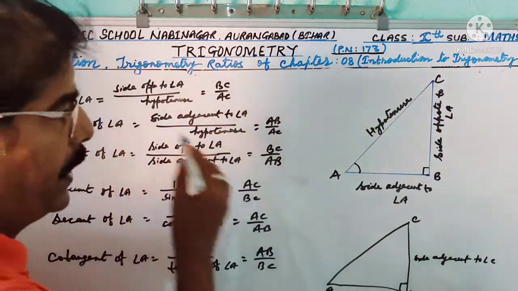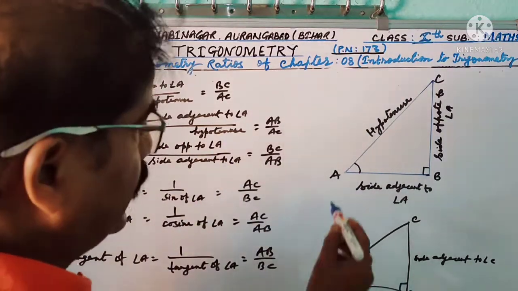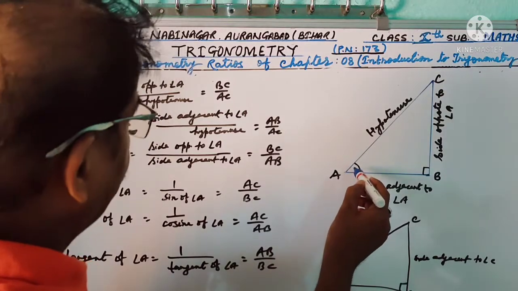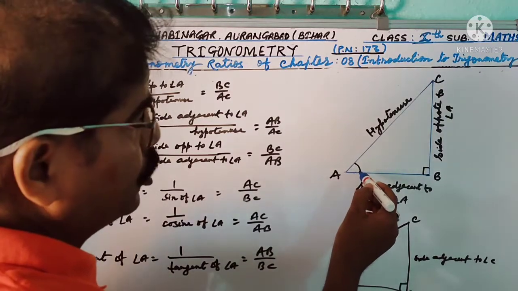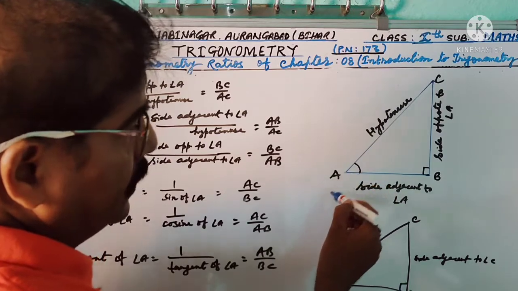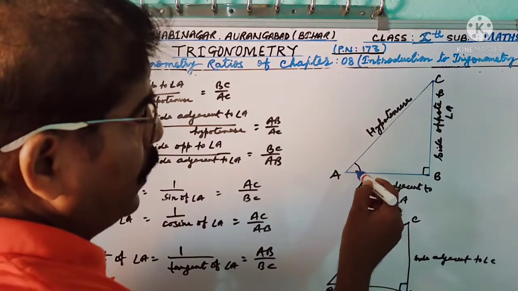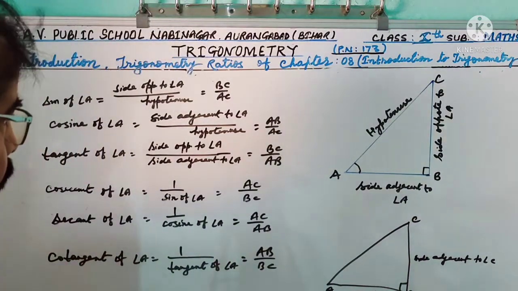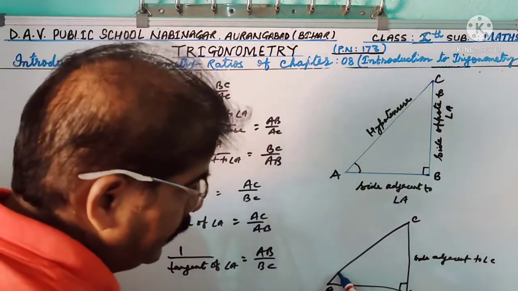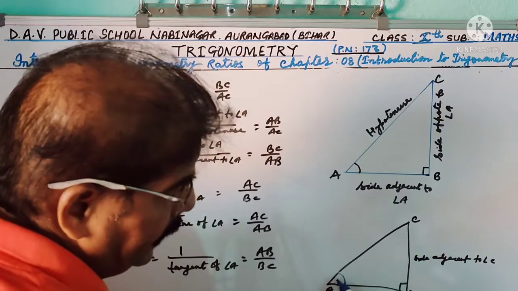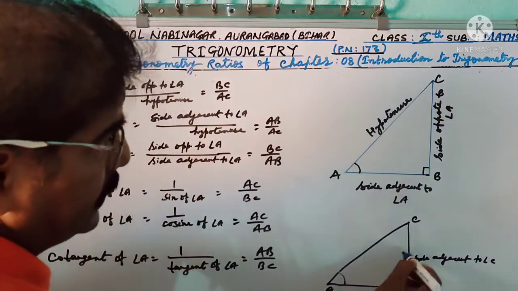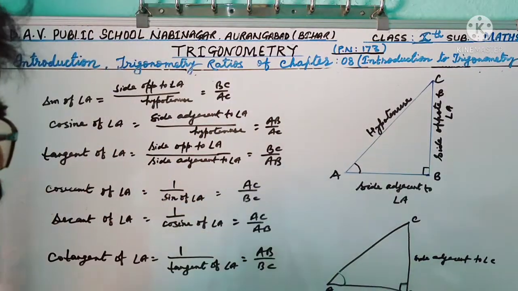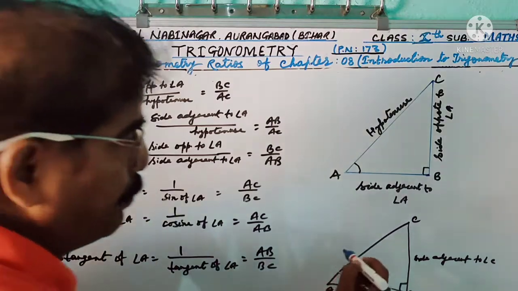Dear friends, sine of angle A is the side opposite to angle A, that means BC, over the hypotenuse.